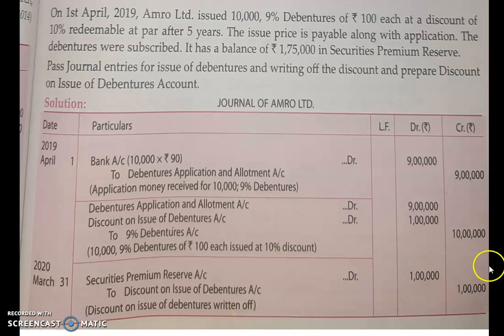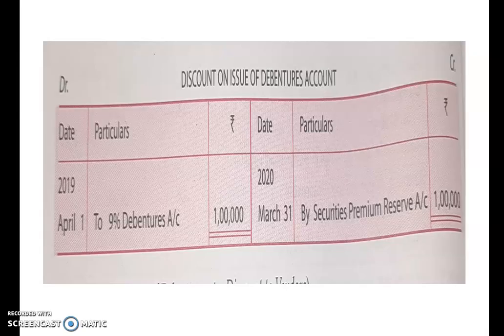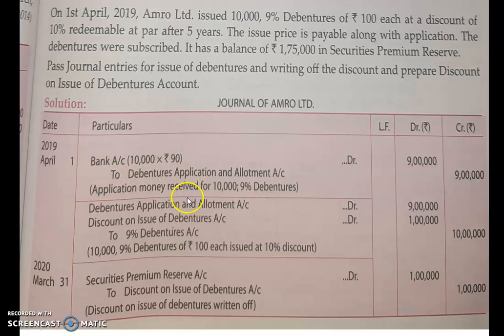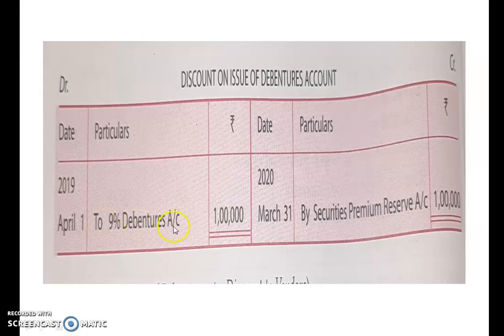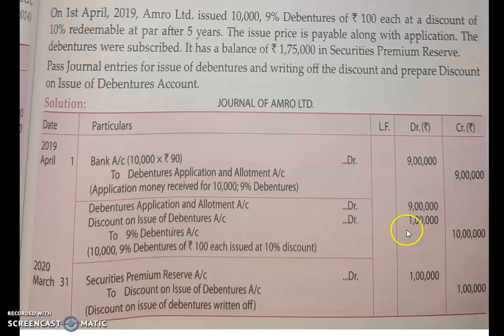I hope this problem is clear to you. Now this is the discount on issue of debentures account. If you check the previous slide, you can see discount on issue of debentures account is debited to 9% debentures account. So you have to write here "To 9% debentures account", and whatever amount you have written in discount, that you have to mention over there.